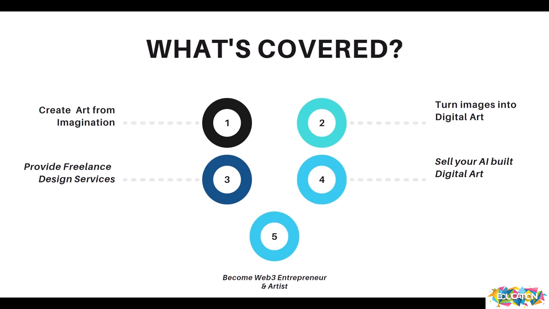And then I'll tell you how you can turn images into arts. The condition is that the image should be yours, or it should be from stock photos. It should not be the property of anyone else, to avoid copyright issues and to make it legal. So you can take any image, like a profile picture, and make it 3D using AI. You can just turn it into art using AI. You can apply different patterns, and you don't need to learn all the concepts of an artist. You can copy and paste the patterns, and you can turn any image into a beautiful art, and you can also generate deep dreams.